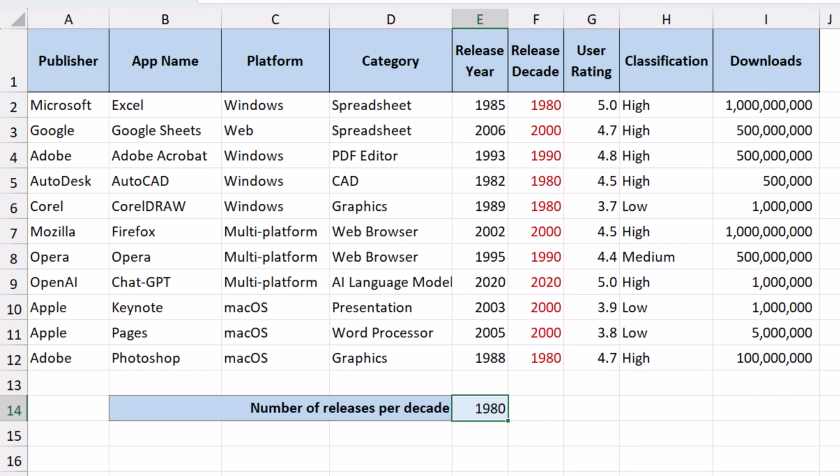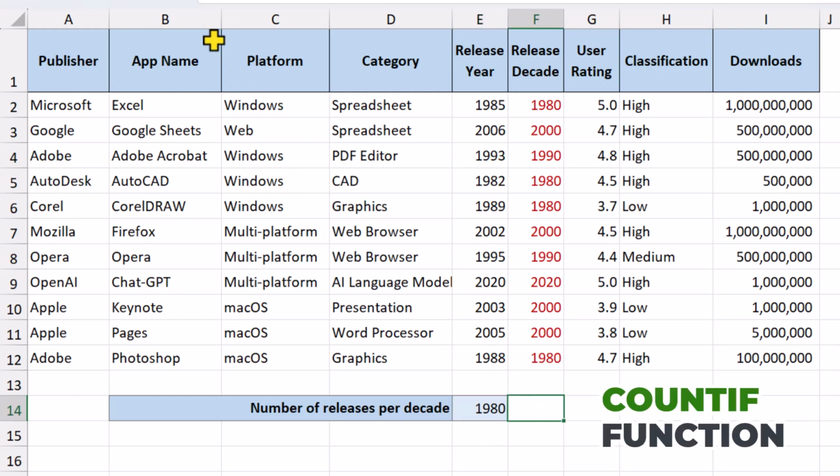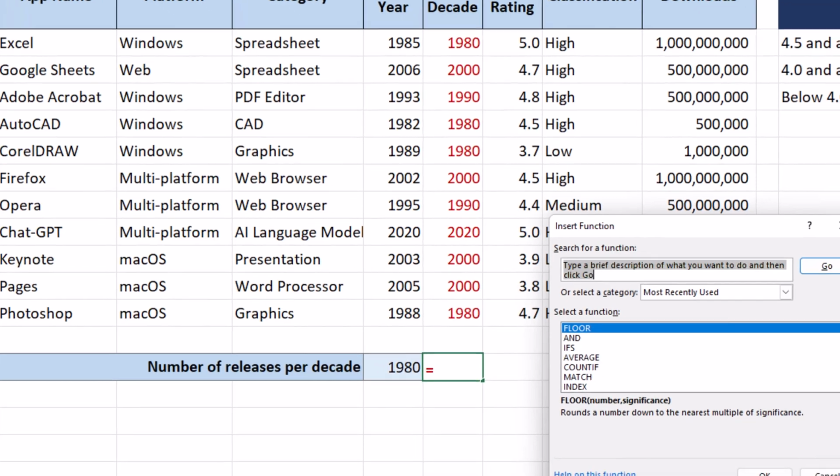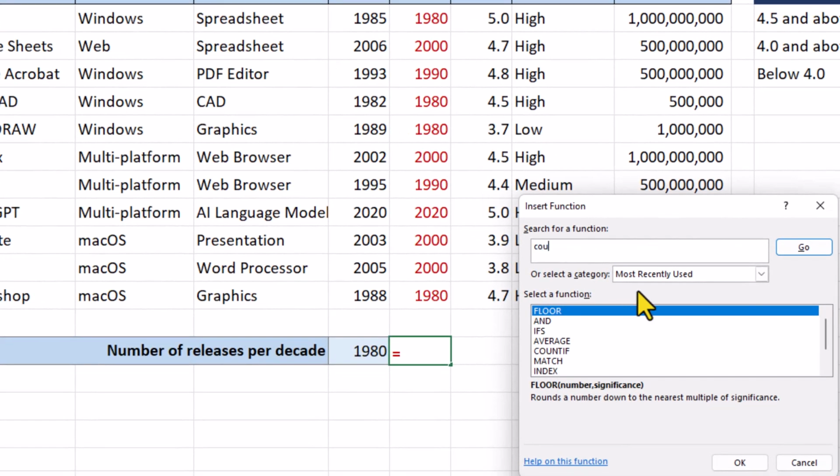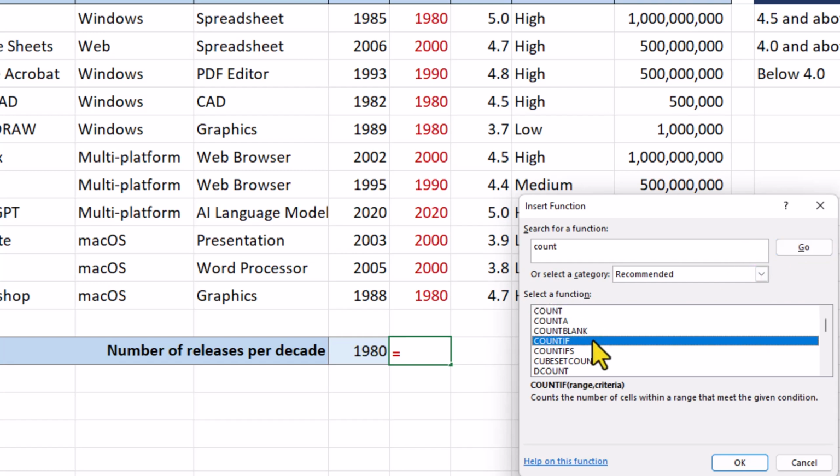In our dataset, we have 4 apps that were released in the 1980s. But which of the Excel functions can perform that calculation? Let's have a look at the COUNTIF function. Do a search for count and choose the COUNTIF function.